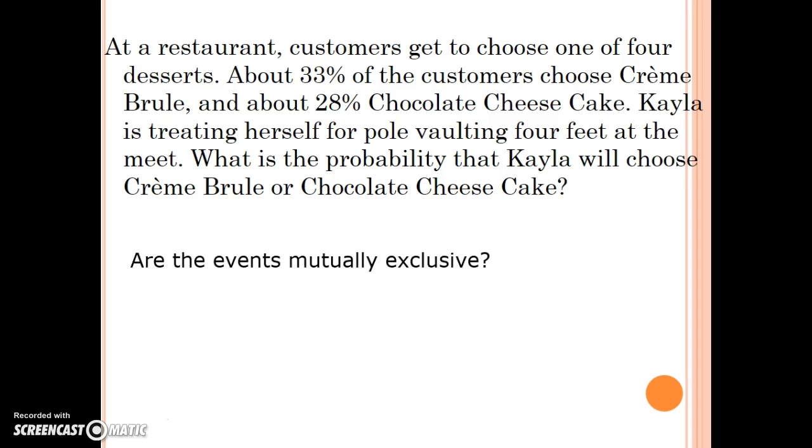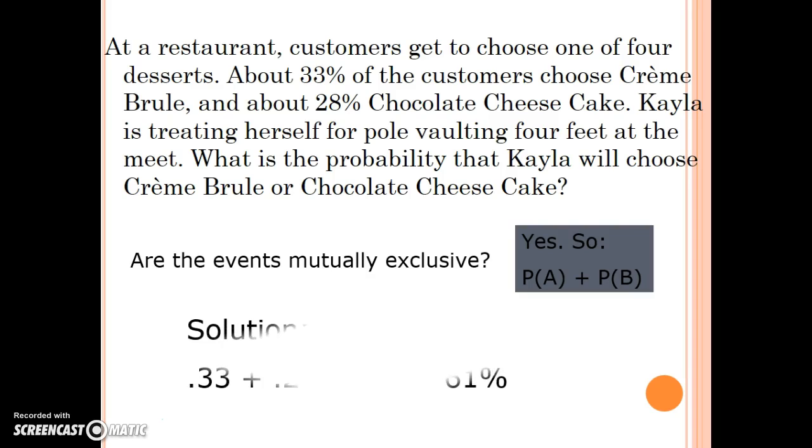So let's look at the probabilities. Are the events mutually exclusive? Yes, they can choose creme brulee and it doesn't affect anybody else choosing chocolate cheesecake, and vice versa. So yes, it's the probability of the first one plus the probability of the second one. So that's 0.33 plus 0.28. So the probability is 61%.